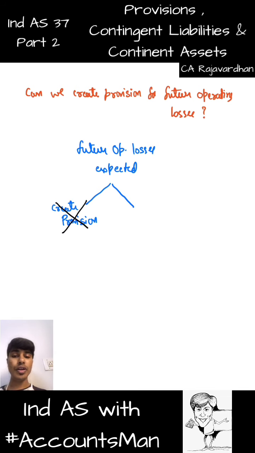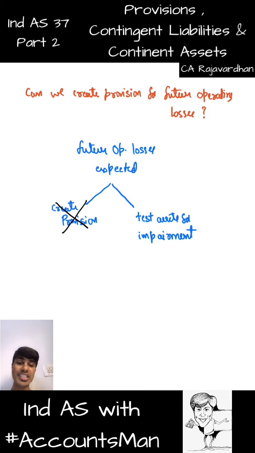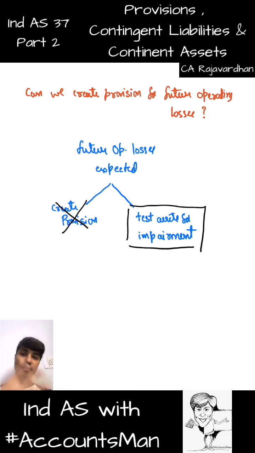So what should you be doing? You should be testing assets for impairment. You need to identify the cash generating unit and then basically test the assets for impairment. So I'm not going to talk much about impairment because just before starting this standard we've done it in detail. There are 4 parts. I want you to go back and then watch it so that you'll understand it in detail as to how do we test for impairment and how do we treat that impairment.